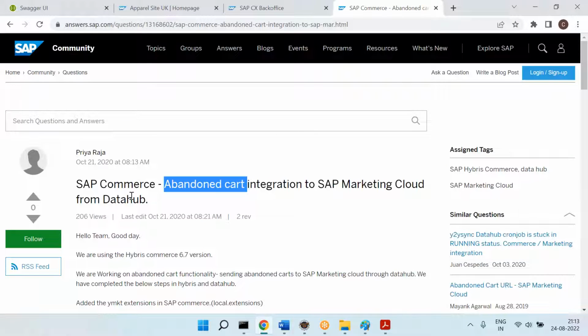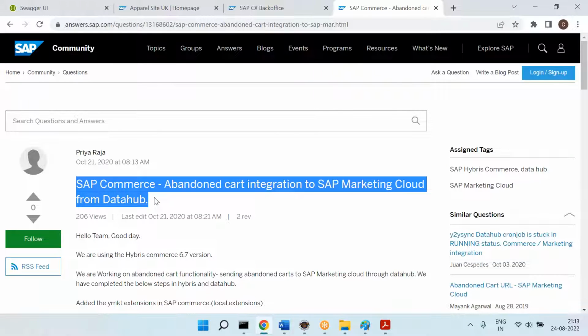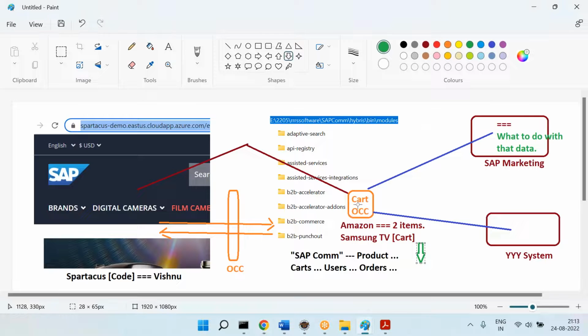So this is one of the important scenarios where you will be exchanging your abandoned cart information to Marketing Cloud, Salesforce Cloud, where they have the marketing strategies defined. You give the data, and they know what to do with it, whether they want to send an email, or talk to the customer directly, and so on. So this is the power of the future direction.